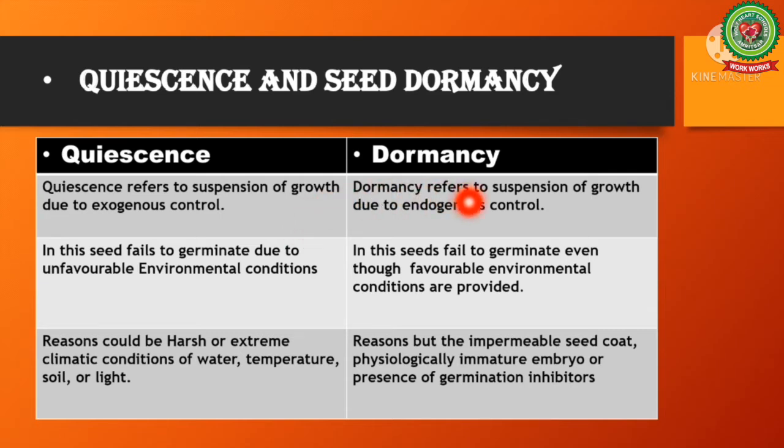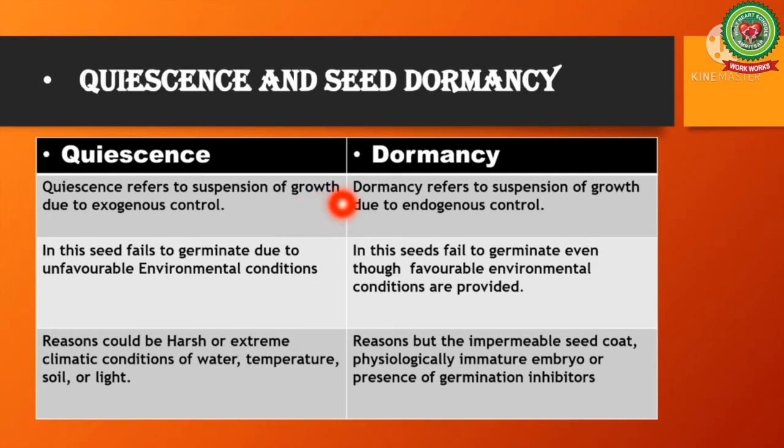In case of quiescence, seeds fail to germinate due to unfavorable environmental conditions that can be harsh or extreme climatic conditions of water, temperature, soil or light. Whereas in case of dormancy, seeds fail to germinate even though favorable environmental conditions are present.